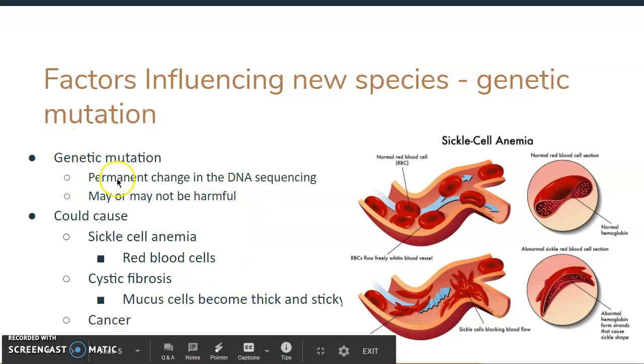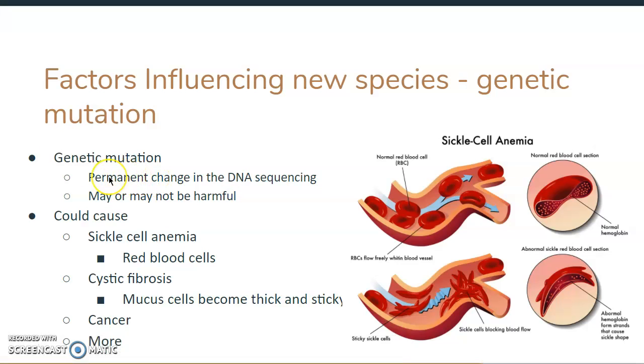So let's go back to our definition. A permanent change, permanent meaning it is there forever. It cannot be reversed. And in our DNA sequencing, in our DNA we have different chains of molecules. As soon as we change one, and it usually happens during our replication, it could have no effect, or it could be very harmful. So it's important to know that it can be both.